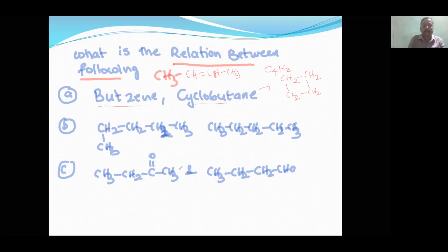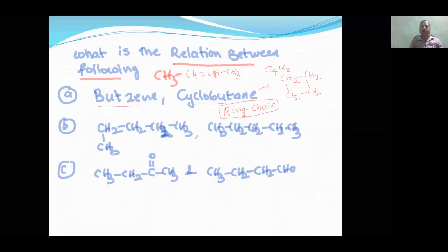But what is the relation between them, what isomers are they called? Here one has an open chain, another has a cyclic chain. So they are called ring chain isomers.